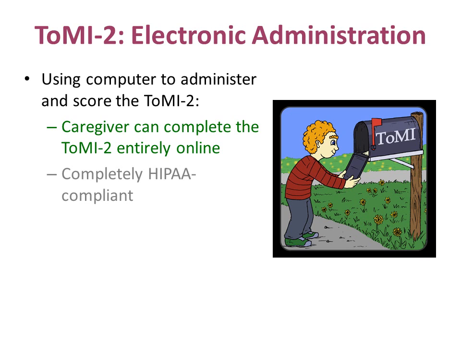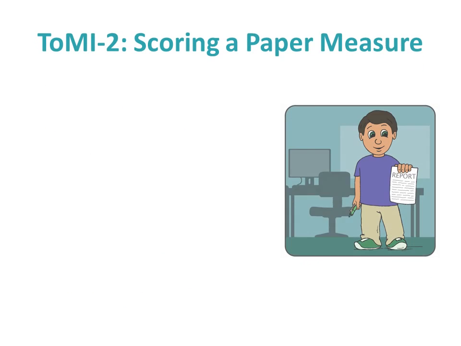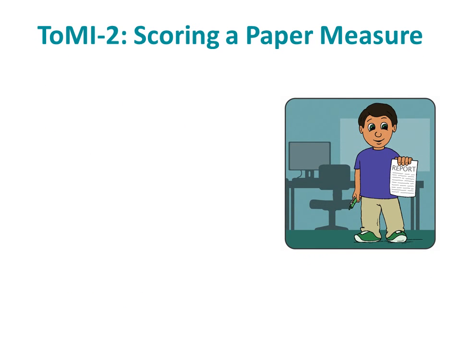At no time are personal identifiers, for example, electronic identifiers such as email address and URLs linked to administration, scoring, or report generation. The electronic version was carefully designed to ensure that it is identical in content, page layout, and method of responding to the paper version of the tool. As such, differences in scores due to method of administration are assumed to be negligible. Of course, users are not limited to electronic administration and scoring, and have the option of printing paper measures, hand scoring them, and entering the scores online to generate a report.